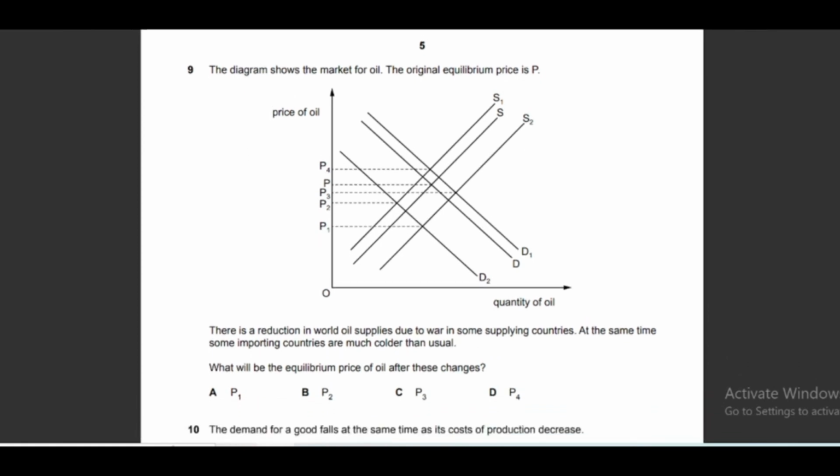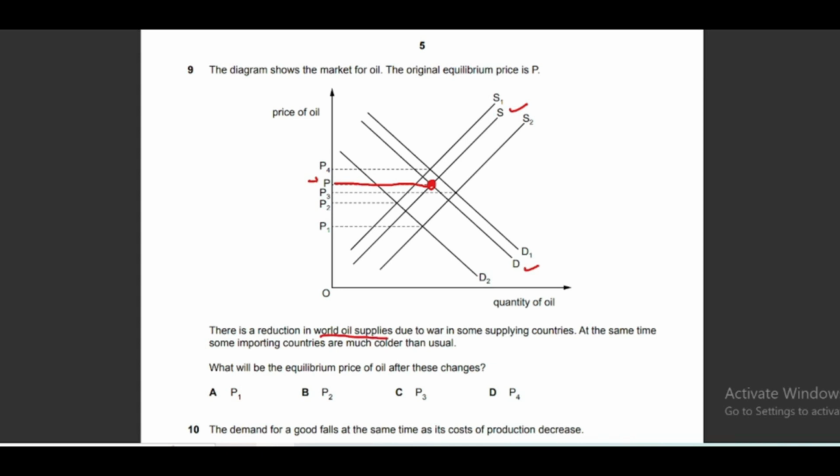Okay, moving to question number 9. The diagram shows the market for oil. The original equilibrium is at P. So this is price P, where original equilibrium takes place at this point. It means the demand curve is D and the supply curve is S, because D and S intersect each other at this point.